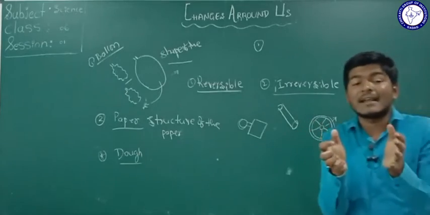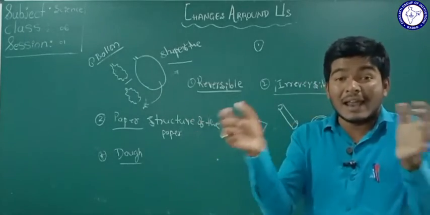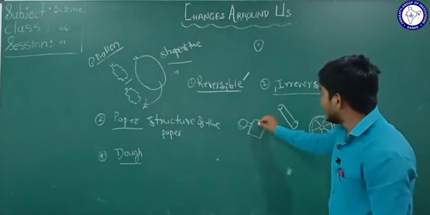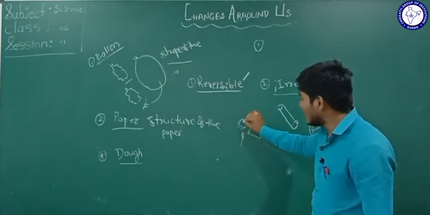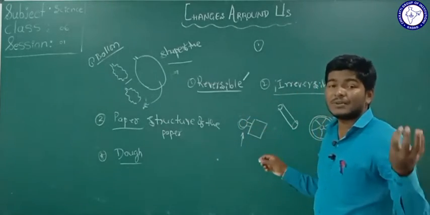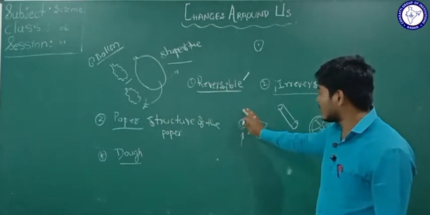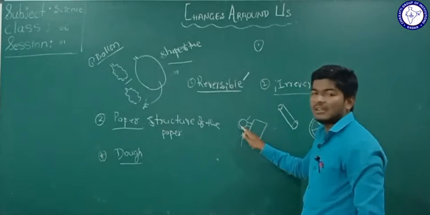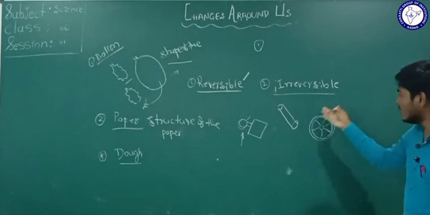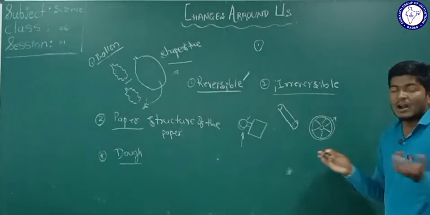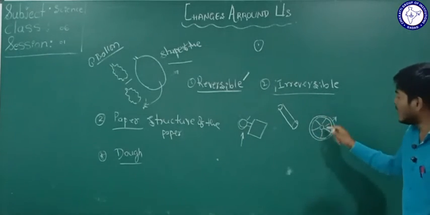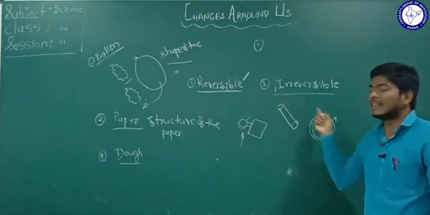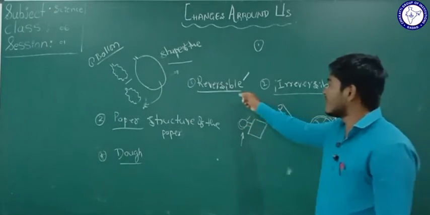So the changes which we are going to see in this case, the expansion of the metal and the contraction of the metal, it is reversible, isn't it? First, in the case of the ring, we give the heat, it expands, and when we supply the cold to this, it contracts when we cool this. In the second case also, the metal extends when we heat, but it contracts when we cool. So the expansion and contraction are reversible here.